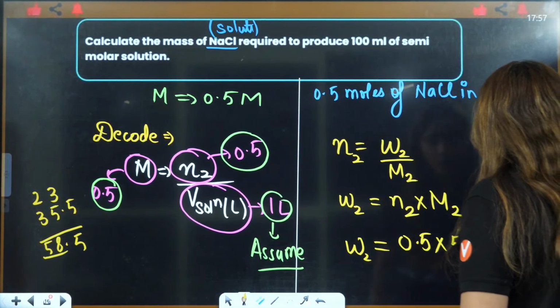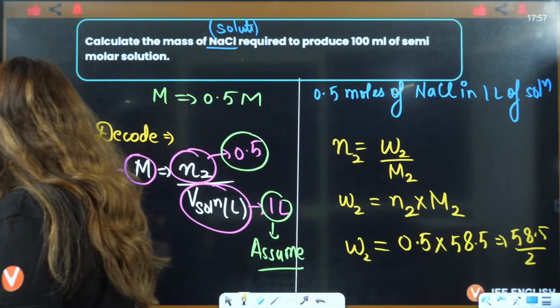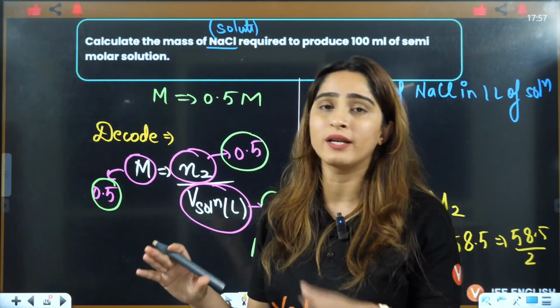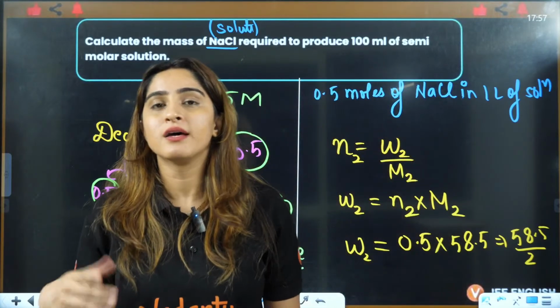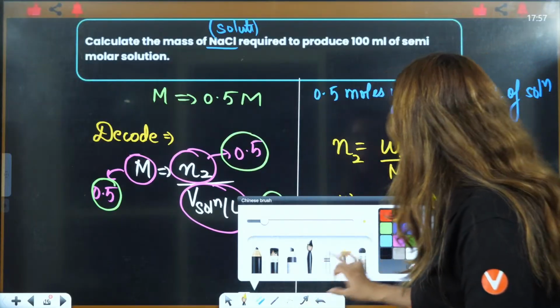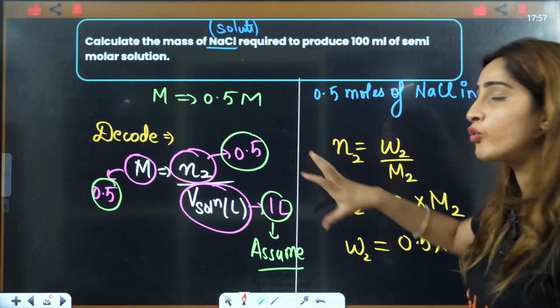58.5 divided by 2. That will be the answer. Is that clear to everybody or not? If you're able to do these kind of questions, no one can beat you in concentration terms, right? Because decode is important for you, right? Why have I asked you to learn through decode?